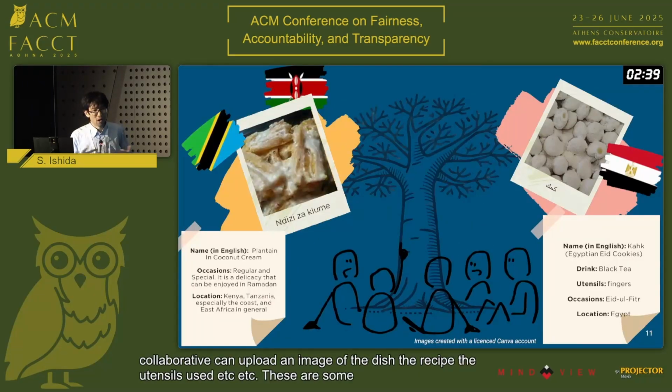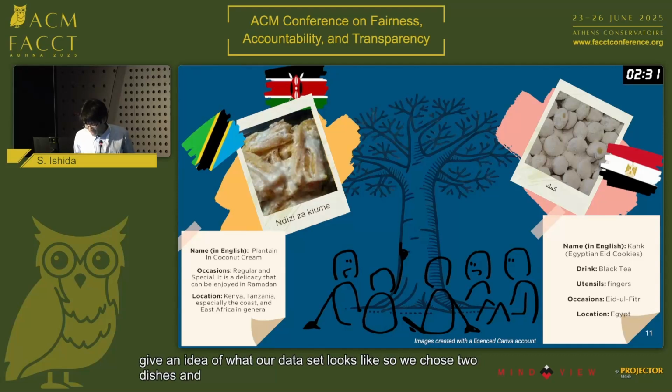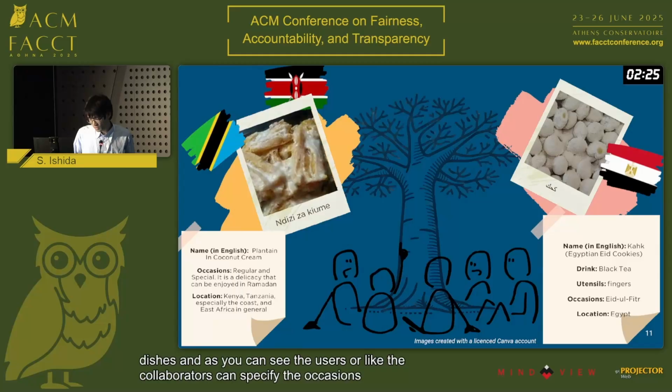These are some of the more visual examples to give you an idea of what our data set looks like. So we chose 2 dishes, and as you can see, the users or the collaborators can specify the occasions at which the dish is eaten.